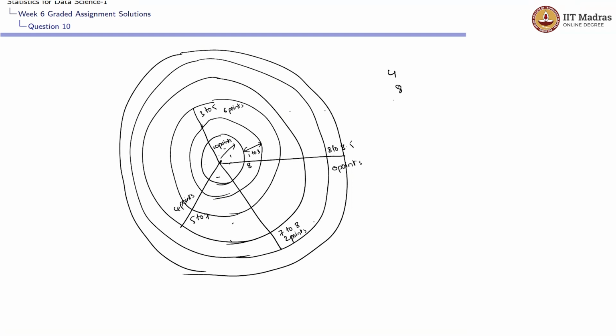So here some people consider this 0 as a multiple of 4. Actually it is a multiple of 4. And some people might have forgotten that 0 is a multiple of 4. So for both the cases, we'll be awarding marks. For him to be getting 4 points, he should be landing it in between 5 to 7. This is the area he should be landing it at.